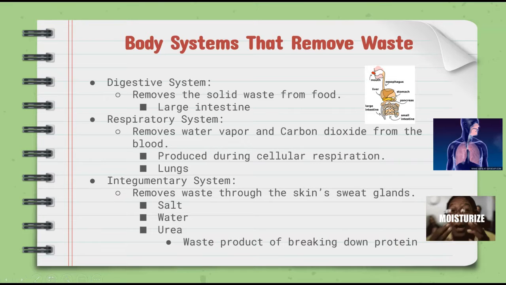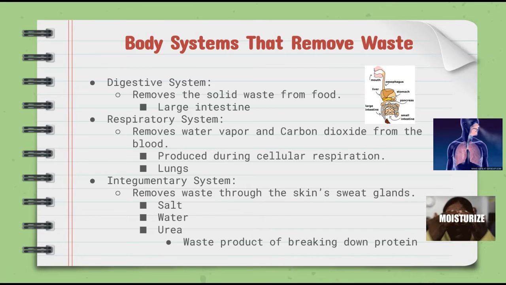So let's start off with some body systems that are not the excretory system, but do have the role of removing waste. The first one is the digestive system. We did just talk about this. The digestive system does remove solid waste from our body that is created from food. This occurs in the large intestine.